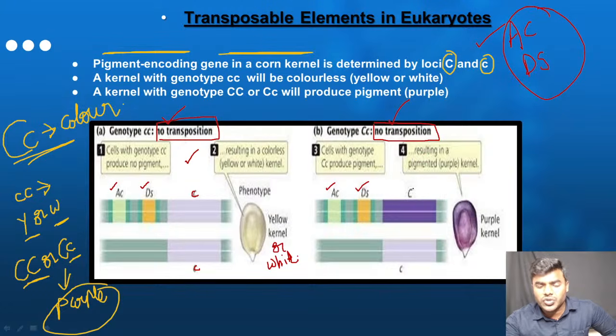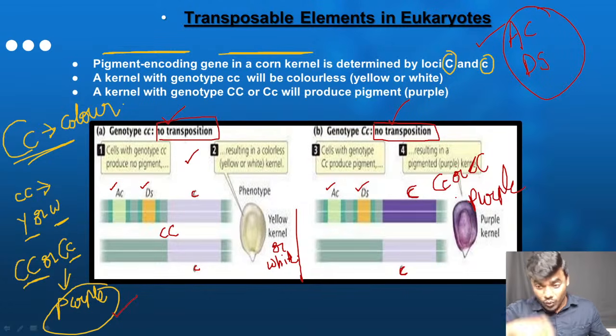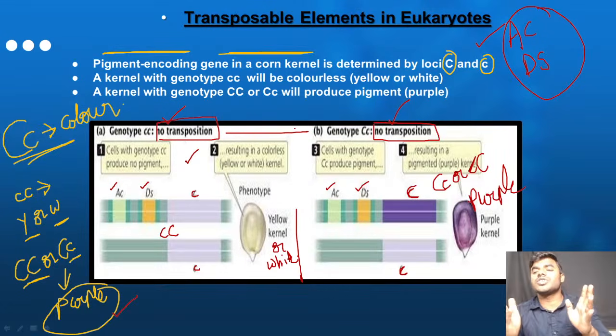Here it is the capital C and it is the small c. Capital C, small c, nothing but heterozygous. And what will we get? We get the color purple. Now once again remember, two small c's, yellow kernel or white. Capital C, small c or homozygous dominant will be purple. Now you got it clearly. But what is the condition in the two cases? In the two cases, transposition has not occurred. This is easy to understand.